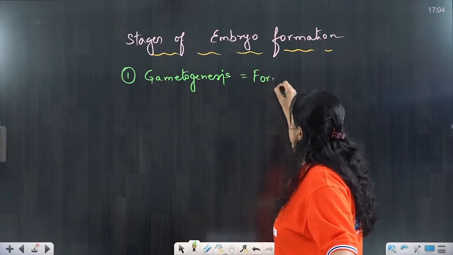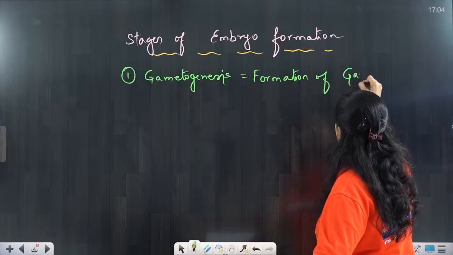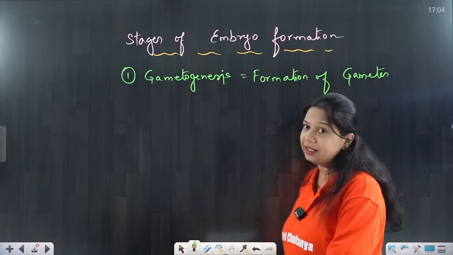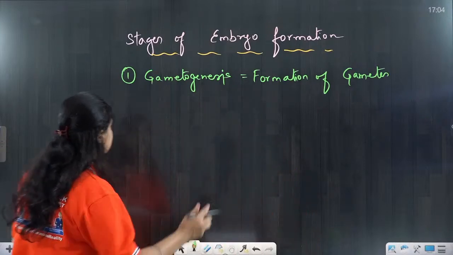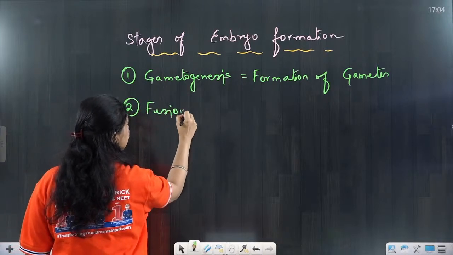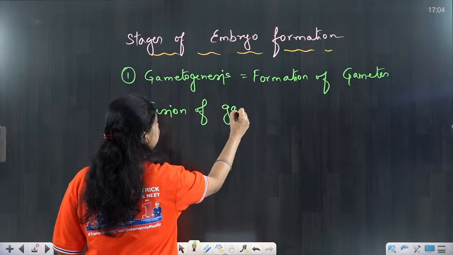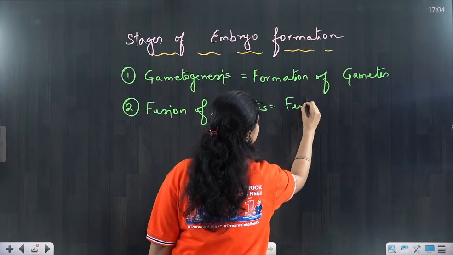So, formation of gametes is called gametogenesis. Is that clear? Formation of gametes is called gametogenesis. Next, it is the fusion of gametes. Fusion of the gametes is called the process of fertilization.